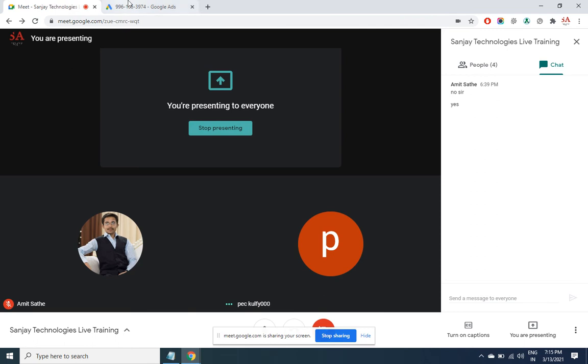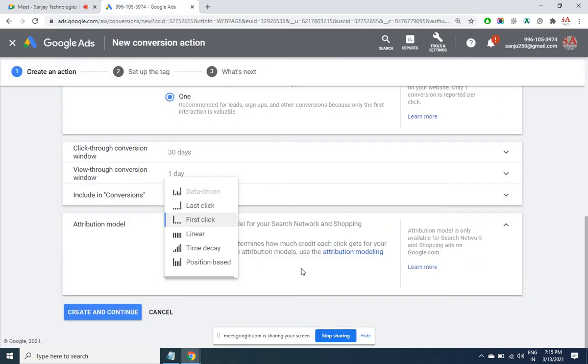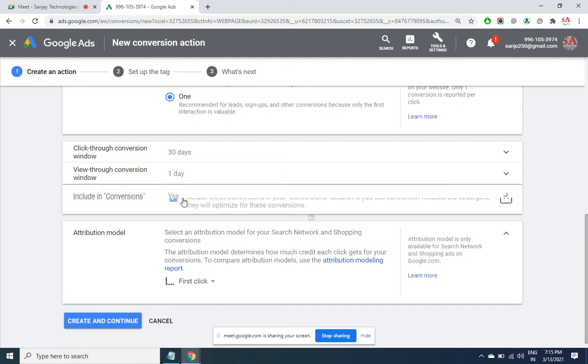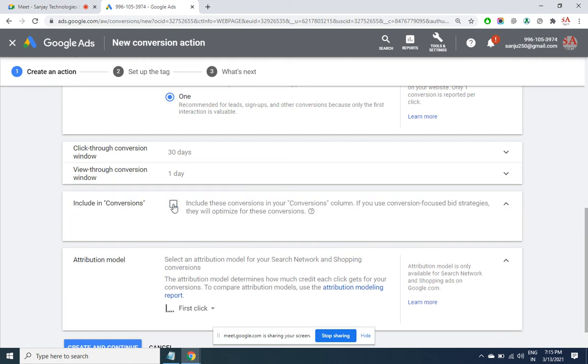Yes, any questions, Sarita? Including conversions, you just said we can have multiple conversions, but while running, we can only specify one conversion. Yeah, that's right. If I select no here, this conversion will be shown in the reports, but the bidding option will not be according to this conversion. I will have to create another conversion. Wherever I have selected this option, and then while setting up an ad I choose a CPA option, CPA means I am referring to this conversion. That's what this tick means.